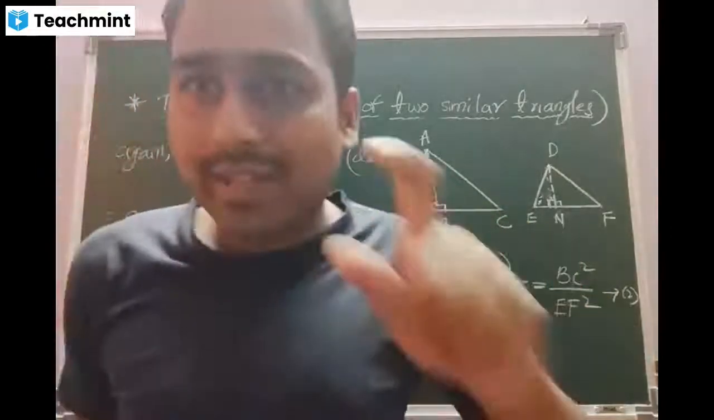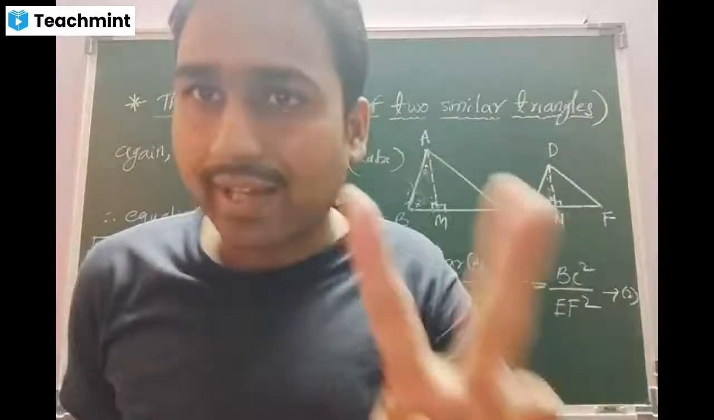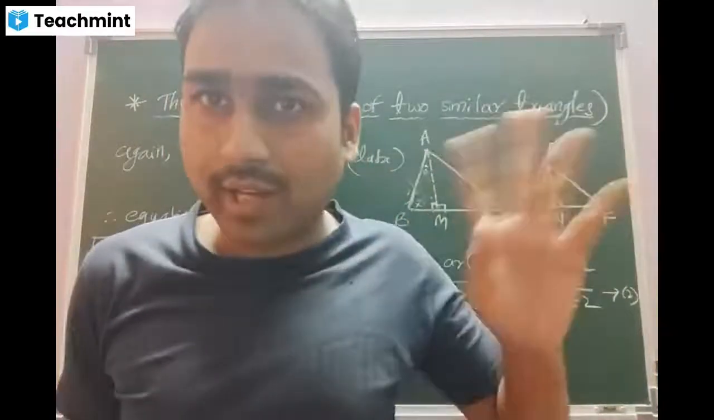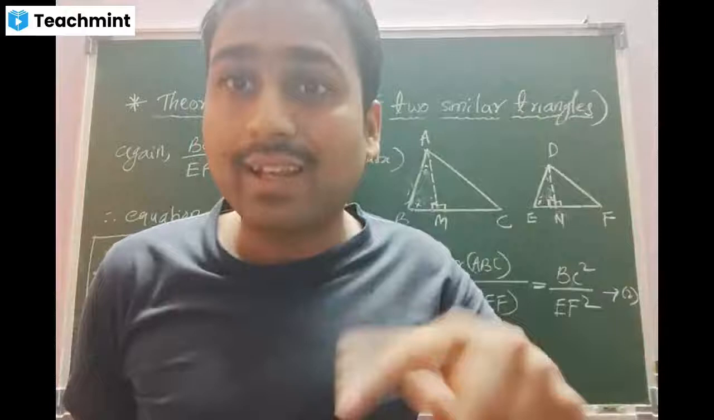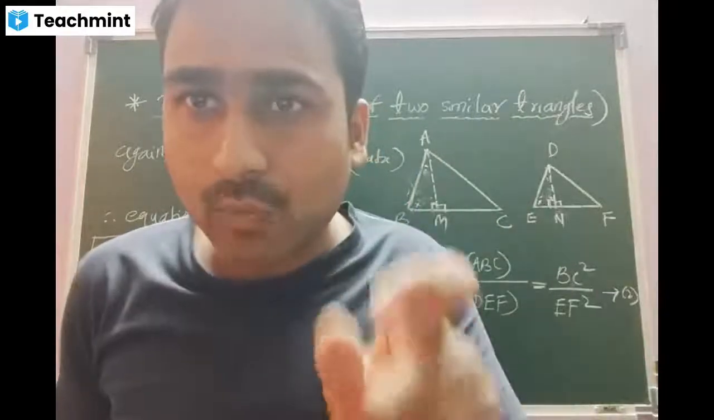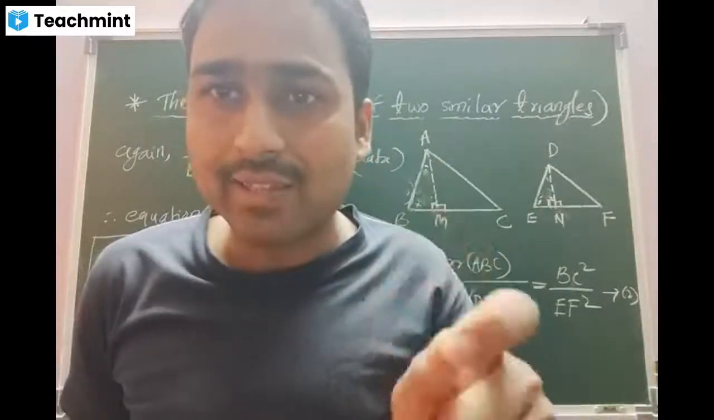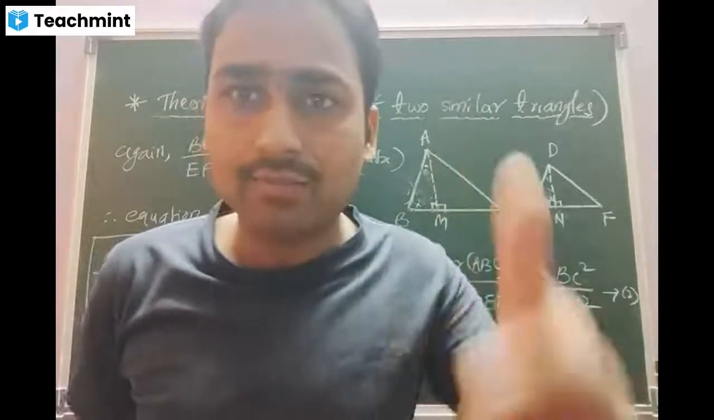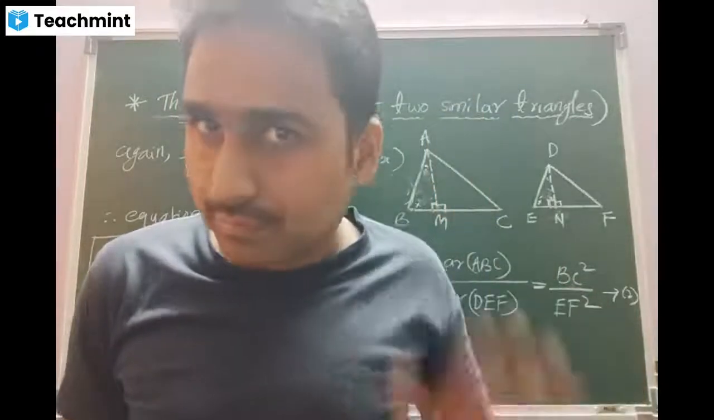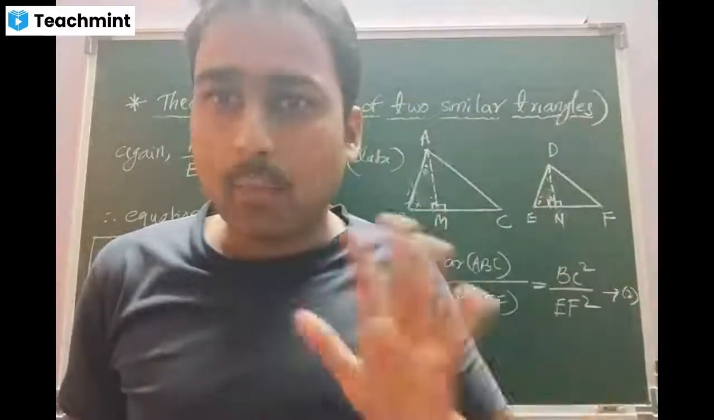Okay, beta. This is the statement and proof for the second theorem, which is connected with areas of two similar triangles. In the next class, I'm going to start with the problems of exercise 6.4. Is that clear? Yes, sir. Okay, beta. With this, I'm winding up the session.